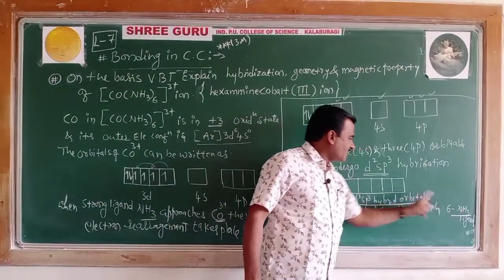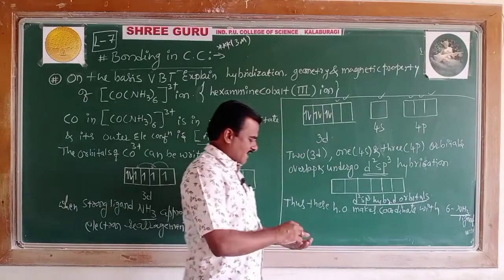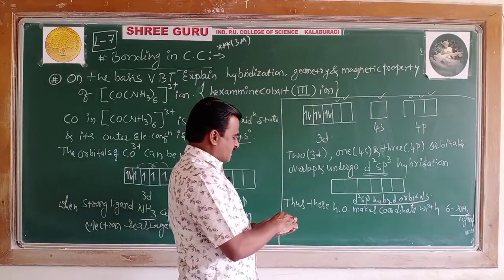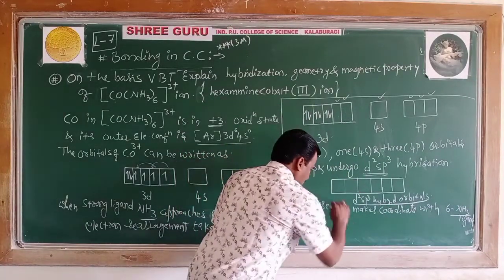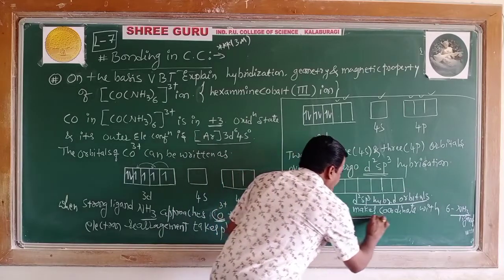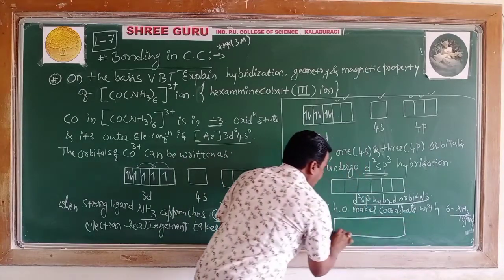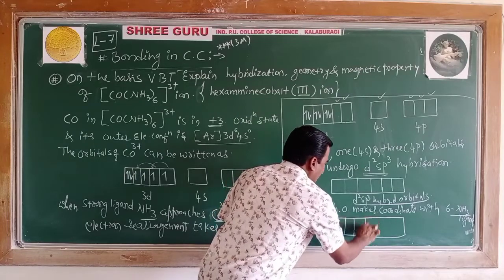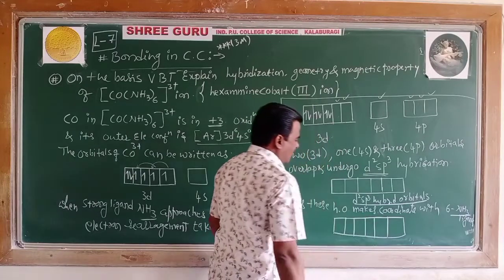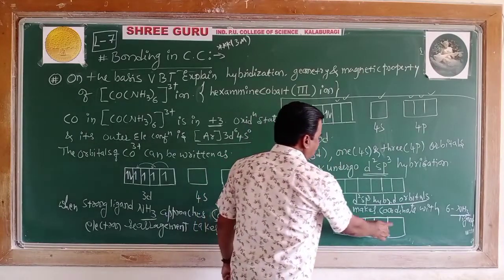Thus, I can write the coordinate bond between the 6 amine ligands and the central metal atom. 1, 2, 3, 4, 5, 6.